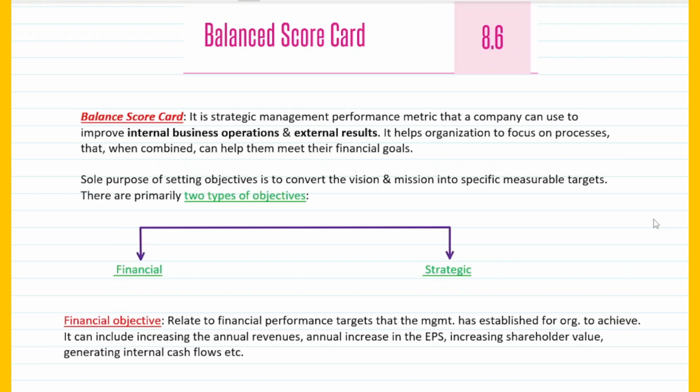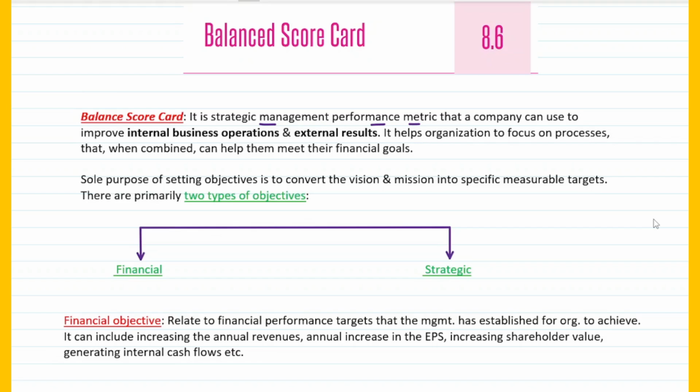Balanced scorecard, I'm just telling you the definition. We will explain it and try to understand it in detail, and maybe you would be able to understand it better as we progress further. Right? What exactly is a balanced scorecard? It is basically a strategic performance metric. Metric is nothing but a technique of measurement or a unit of measurement.